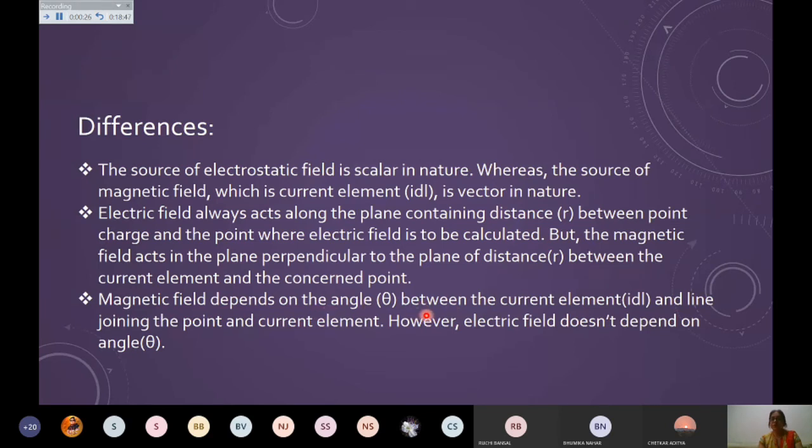The magnetic field depends upon the angle theta, but the electric field does not depend upon angle theta. So this is a very simple thing. You should be able to compare, and when you compare, you can keep things in your mind for a longer time, and then you will not face any problem in applying these laws whenever they come in the questions.